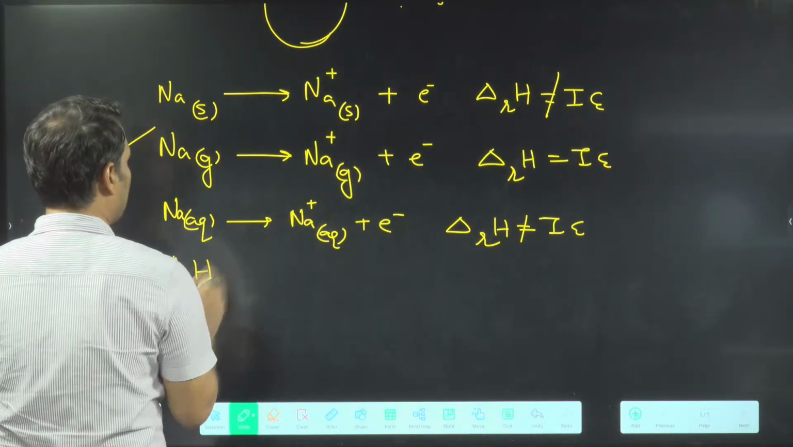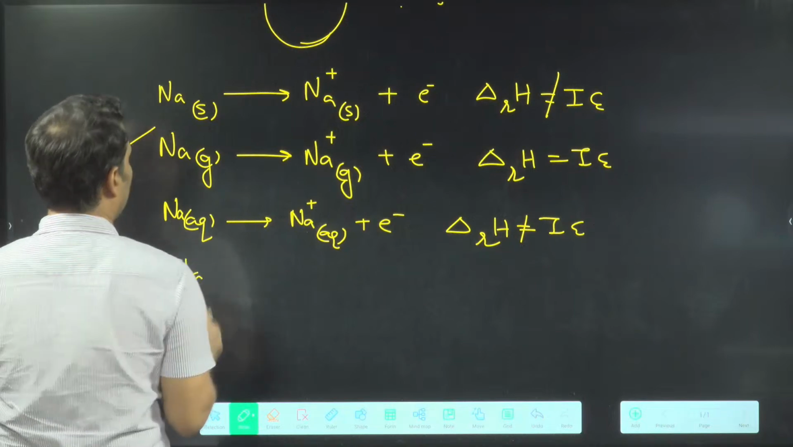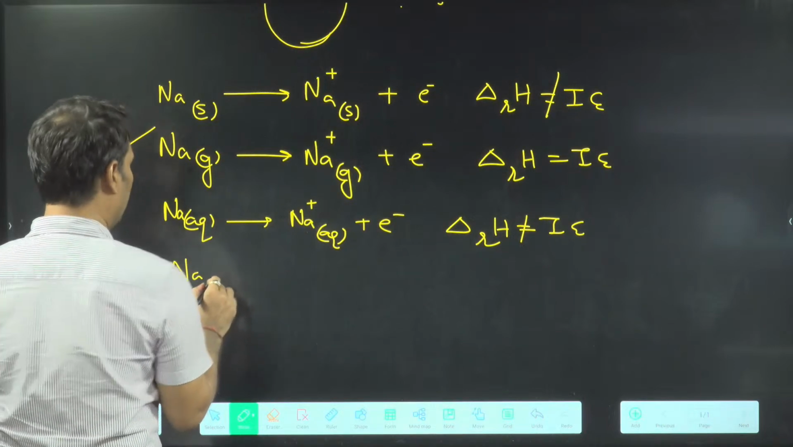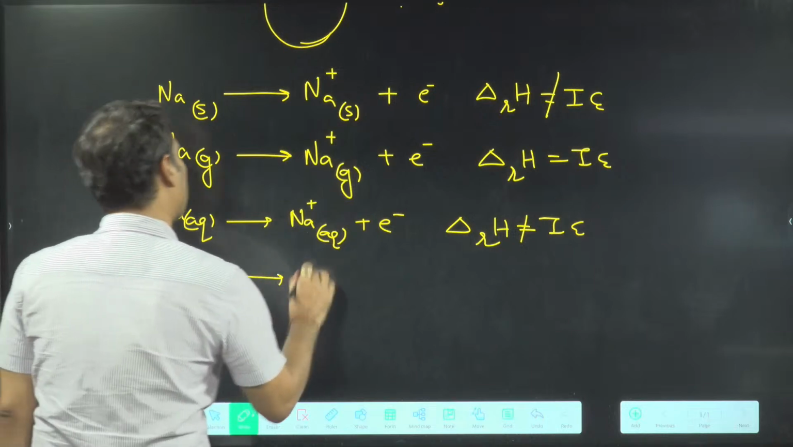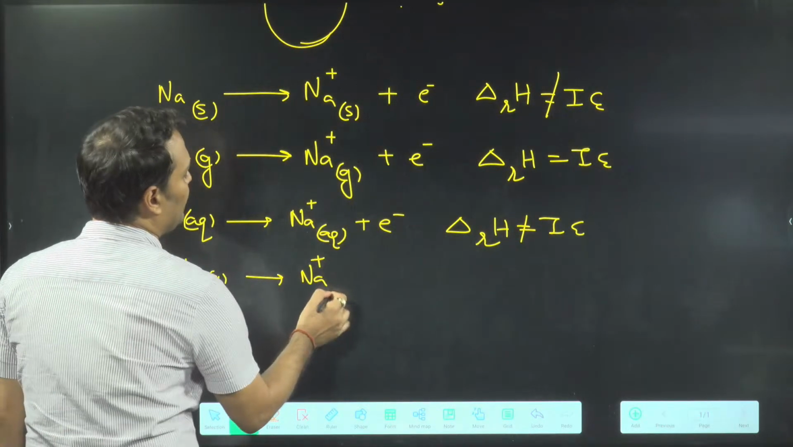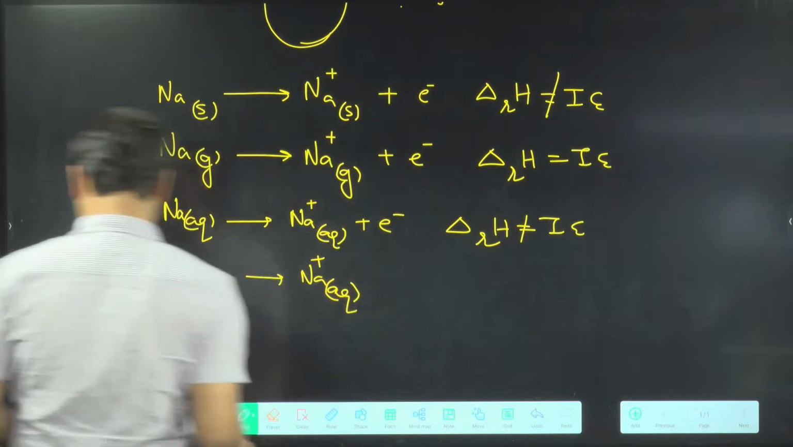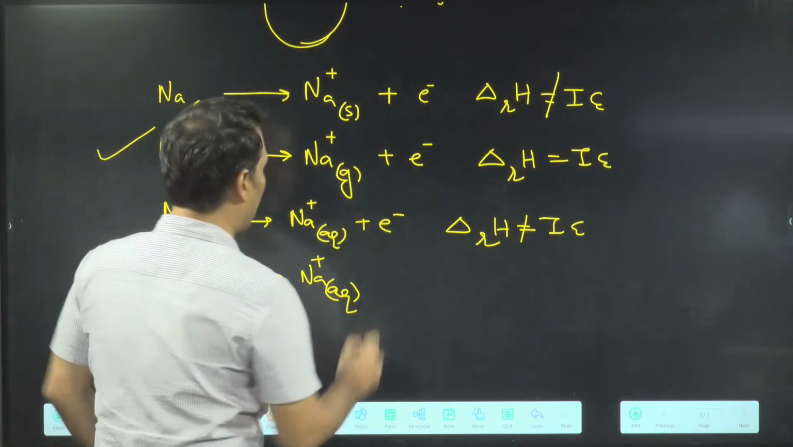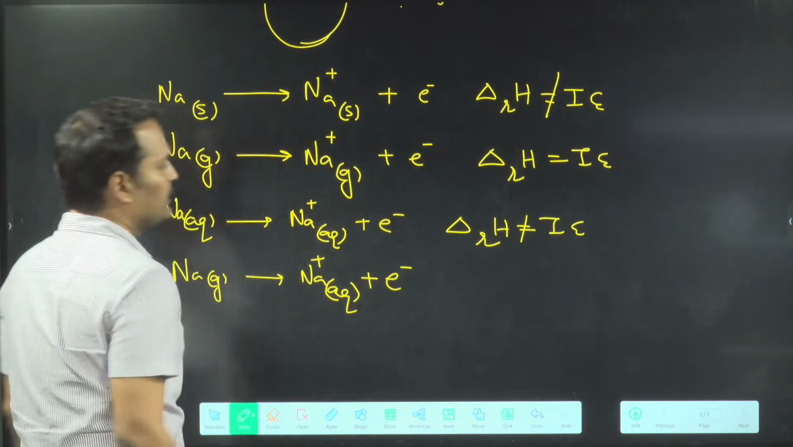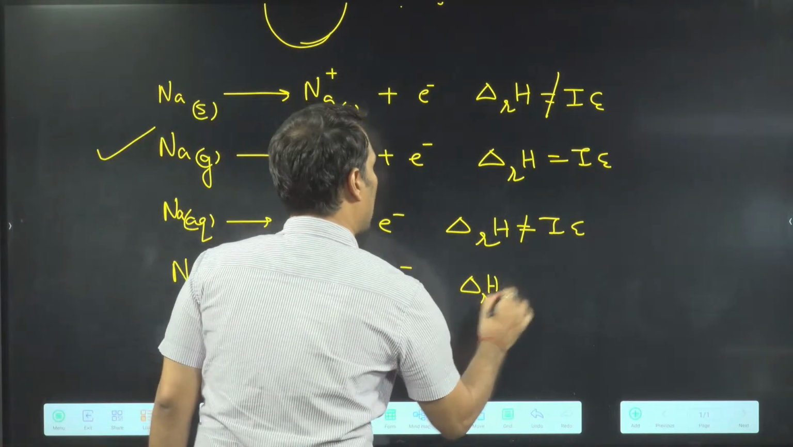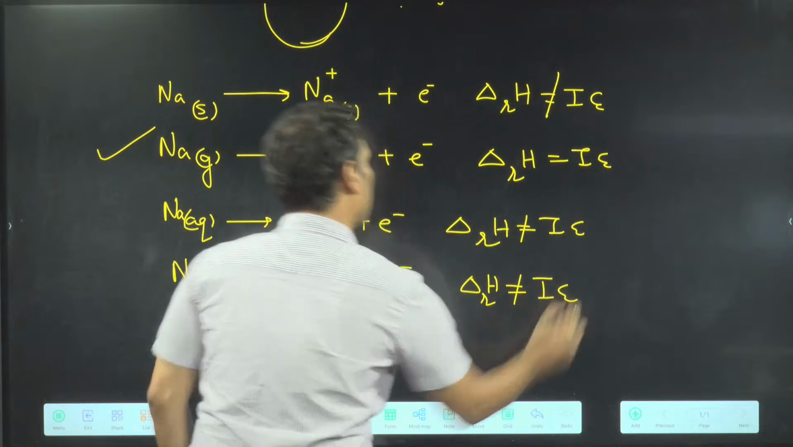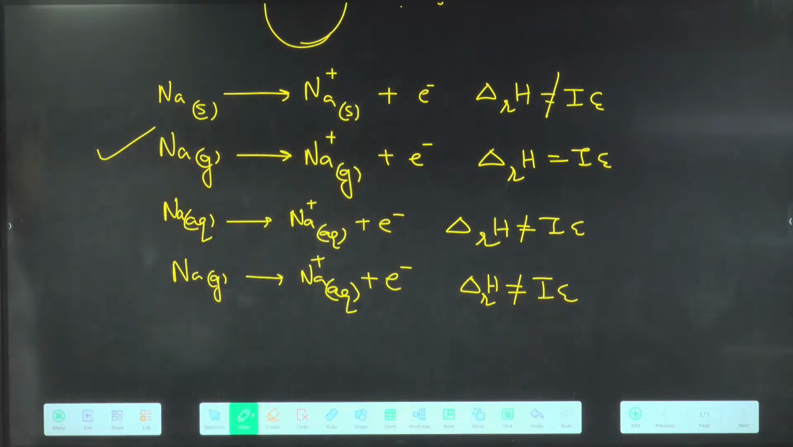Now what? The next part is like this कि suppose Na is there, Na क्या लिखेंगे बताओ? Na gas is there suppose and I am removing one electron, but I am not writing here gas, I am writing here aqueous. Then what will happen, batao? Then also delta HR is not equal to ionization energy. Got the point? Okay. So just see it. Only one thing is there which is equal to ionization energy. Other things are not there.